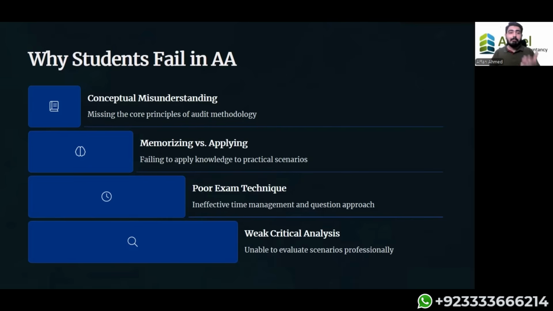Plus time management. When people just start to write, they write long paragraphs of stories, and it is useless. Write a concise answer, but with the right strategy, and it gives you full marks there. And then the analysis part: if you're not able to analyze the questions, you are not able to understand the questions, you are going to fail the exam.